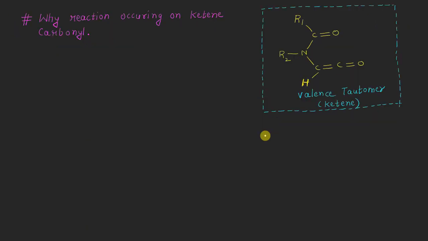Now let's talk about why the reaction occurs on this carbonyl and not on this carbonyl here. There are two reasons. The first reason is based on electronic factors. Let me write here the electronic factors. There are two types of effects: the first is the inductive effect, and the second is the resonance effect.